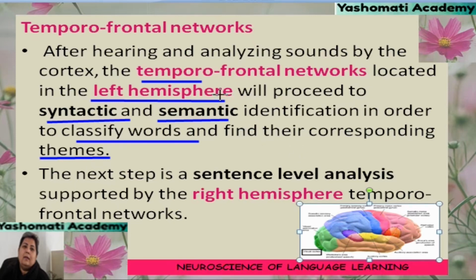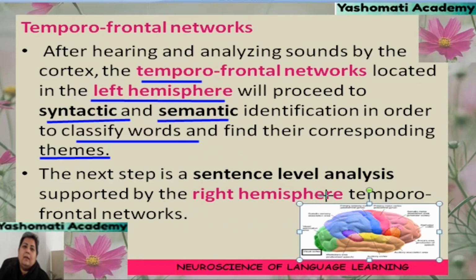Where this function is happening? This is happening in the left hemisphere. So that tells us that left hemisphere is more associated with the language learning, but right hemisphere is also having its own function.